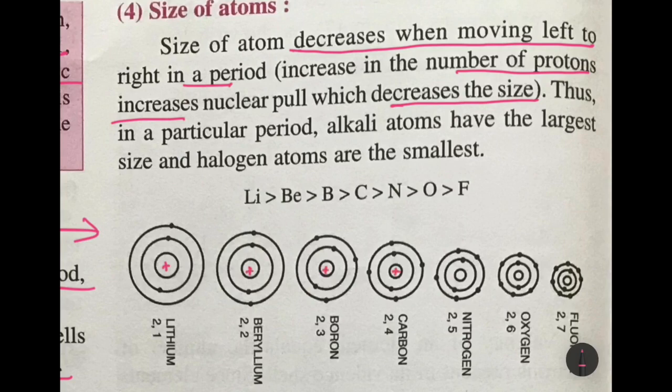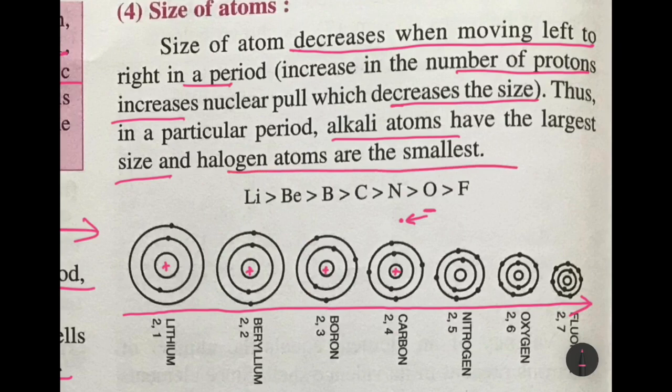So if the nuclear charge is increasing, what will happen? The electrons in the orbit will be pulled closer towards the nucleus. As a result, you will see that the size of the atom decreases as you move from left to right. Okay, so in a particular period, alkali atoms have the largest size and halogen atoms are the smallest.